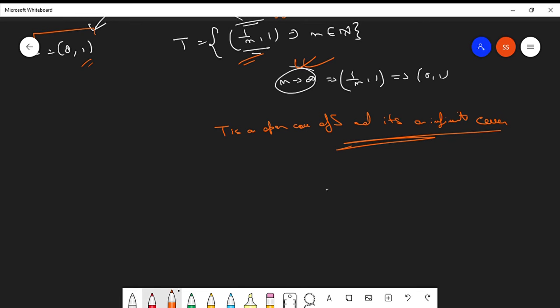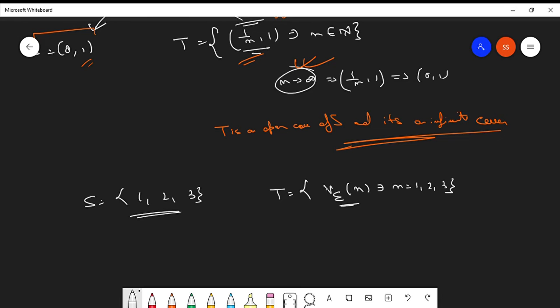Now suppose we do this. Suppose we have a finite set, say 1, 2, 3, and we form T. For example, suppose T is the set containing the epsilon neighborhood of n, such that n equals 1, 2, 3. This is basically a finite set because the number of intervals contained in this particular family is 3: the epsilon neighborhood of 1, of 2, and of 3, and still it will cover this.